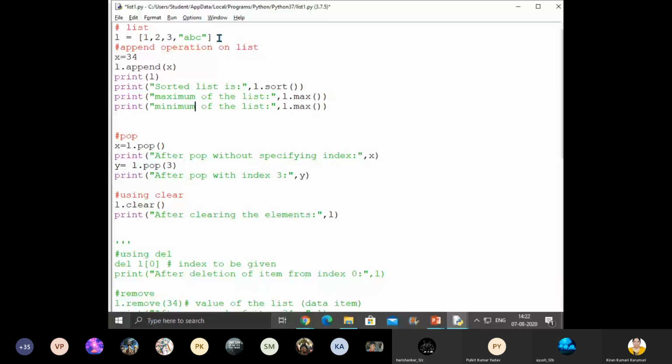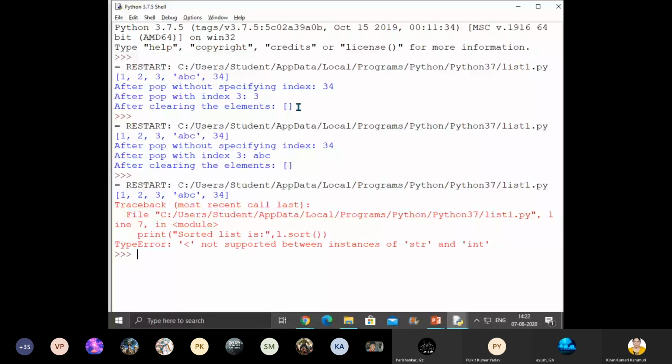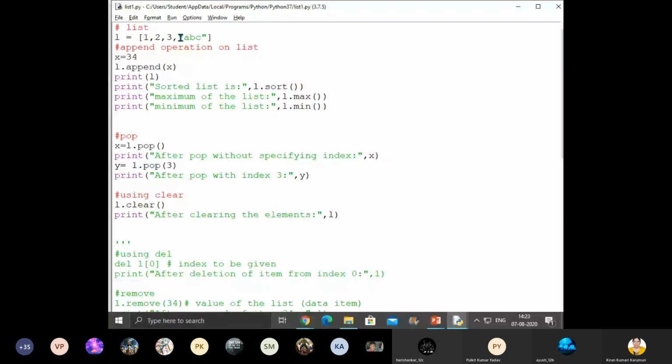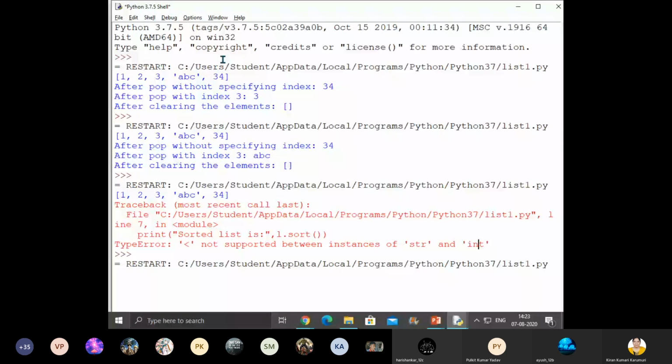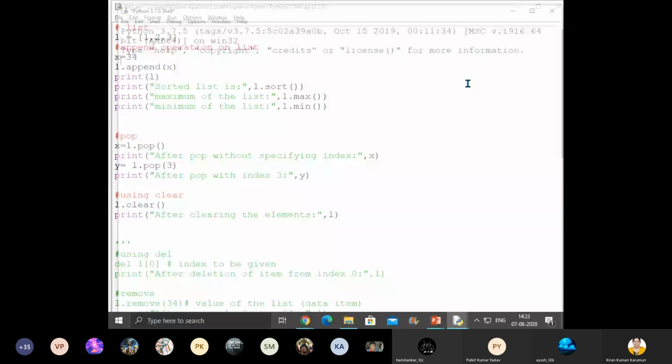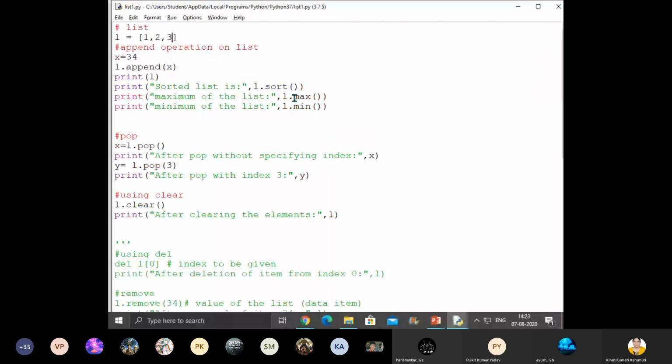Minimum of the list is not supported. See, we can see less than comparison is not supported between instances of str and int. Got it, children? Because we have one string value ABC also, no? If I remove this, it will work fine. List object has no attribute max. Max of list L, min of list L.